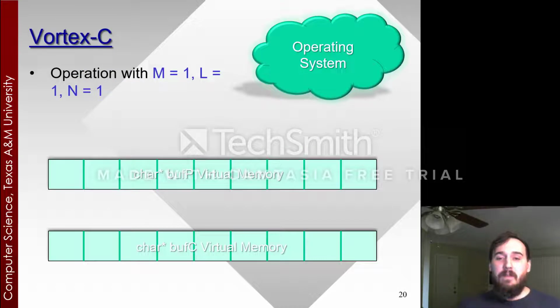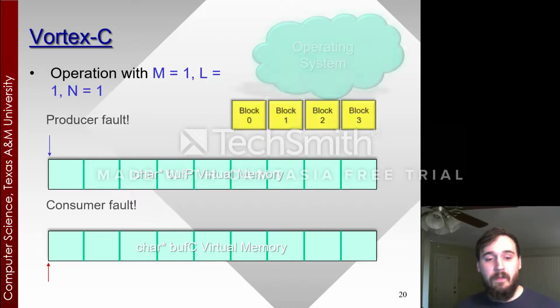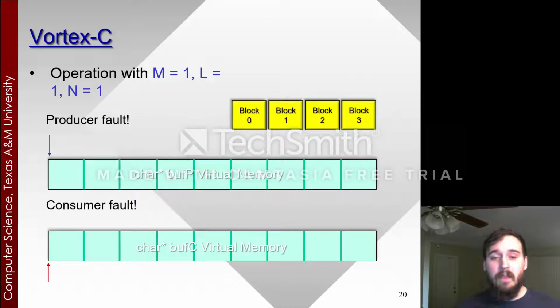So under this, we have m equals 1, so consumer comeback equals 1, producer comeback equals 1, and n equals 1, so producer work ahead. So that's the maximum distance that we like to have between the producer and consumer threads. So the producer and consumer both get their own isolated virtual memory space. The producer's is on top and the consumer's is on bottom. And these threads work asynchronously, so they fault roughly at the same time. And n plus m plus l plus 1 blocks, so 4, are allocated from the operating system.